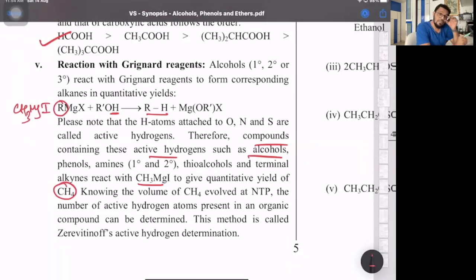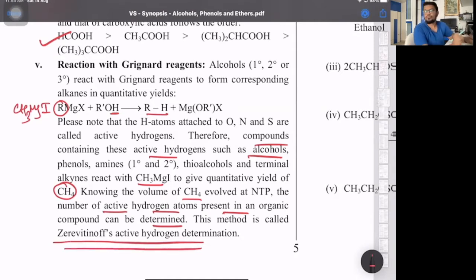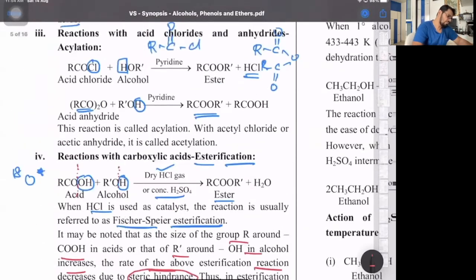Why? Because methyl magnesium iodide on heterolytic fission generates a carbanion, that is the methyl carbanion, and iodide, because of the size. So that's why CH3MgI is the best Grignard's reagent. Knowing the volume of methane which is liberated, the number of active hydrogen atoms present can be determined. That's called Zerewitinoff's active hydrogen method. Hydrogen atoms attached to oxygen, nitrogen, and sulfur are called active hydrogen atoms. Okay, so that's one part.